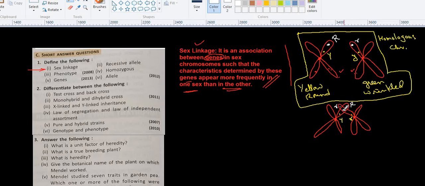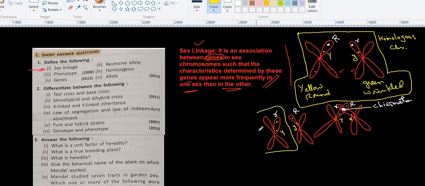Now this point of intersection is known as chiasmata. If they separate, then what are you going to get? One of the chromosomes is going to exchange with the other chromosome. Their genes are going to exchange. Sorry, I made a mistake again. So here it will be capital R and here small r. Got it? And here it will be capital Y and here small y.